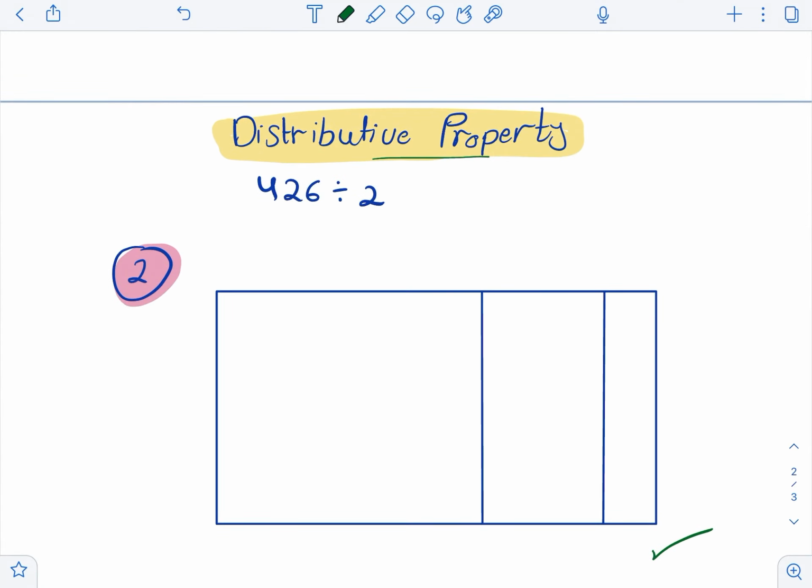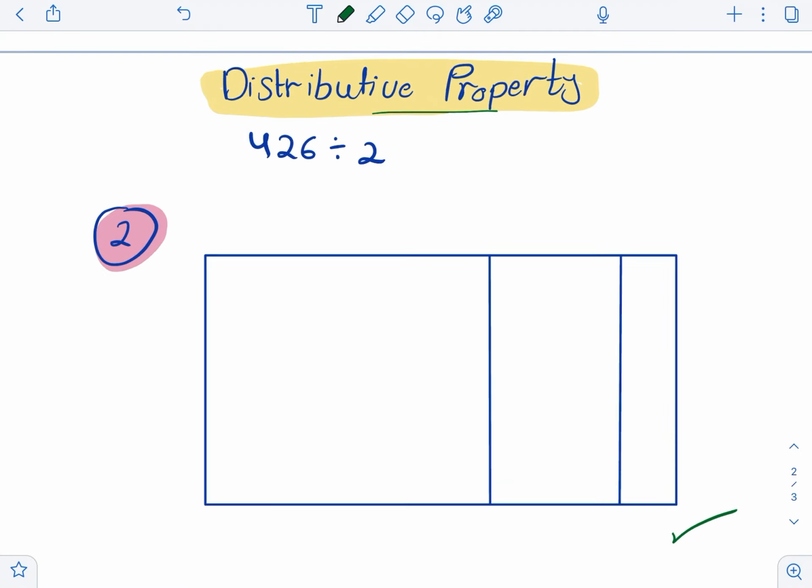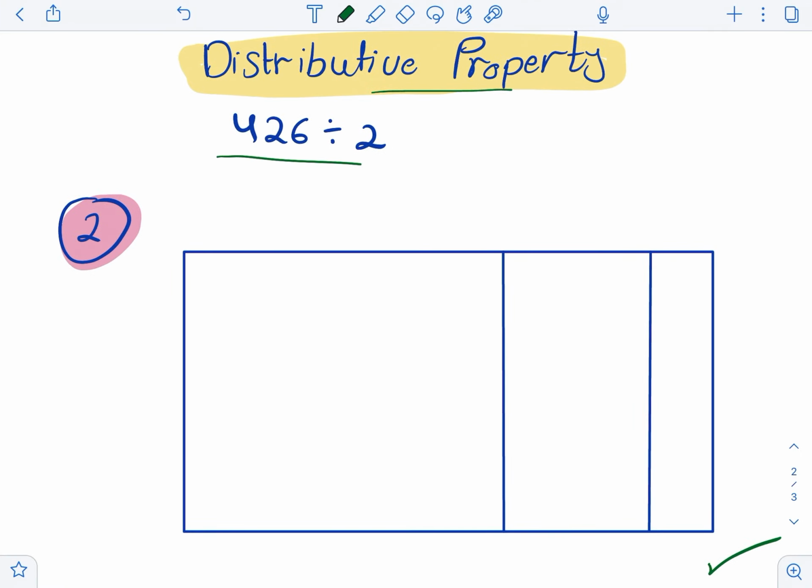So now let's take the same numbers and try to divide them using the distributive property. What do we do with the distributive property? We take the number and divide it into its components, like the parts. For example, here, in the hundreds place, we have 4. So this is 400.